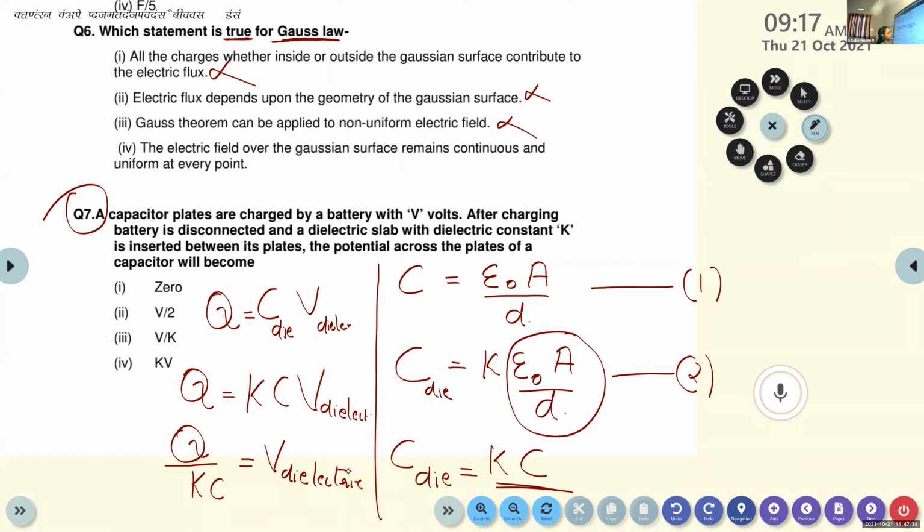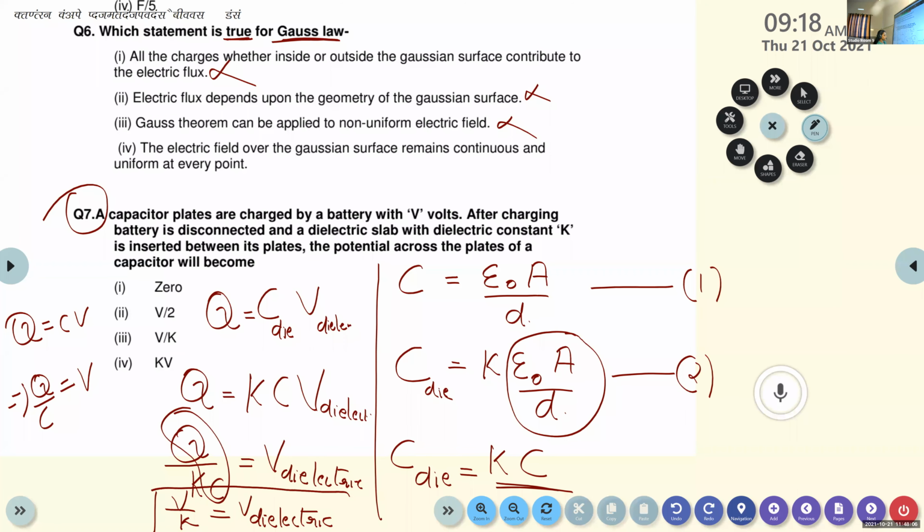What does Q by C represent? For the capacitor without a dielectric medium, we know that Q is equal to CV, which implies Q by C is V, the potential across the capacitor without a dielectric medium. So here Q by C is V. V by K is equal to the potential with the dielectric medium.